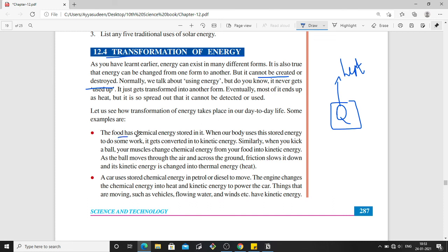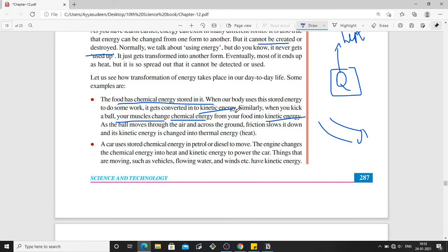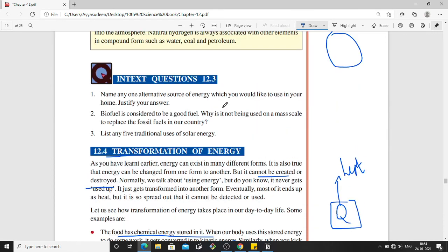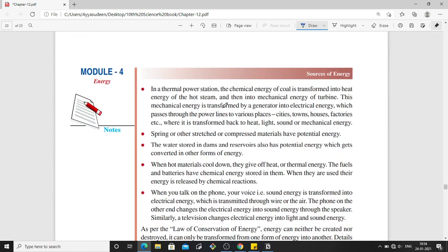So the food has chemical energy stored in it. When our body uses this stored energy, and when we do some work, it is converted into kinetic energy. Kinetic energy means movement. Okay. So when you kick a ball, your muscles change the chemical energy that is taken from the food into the kinetic energy, that is the movement of our leg. So any energy will not be destroyed, but it will be converted into a different form. That is what is called transformation of energy.